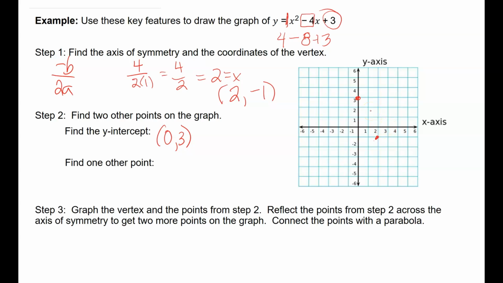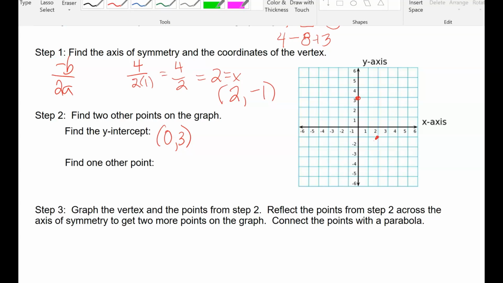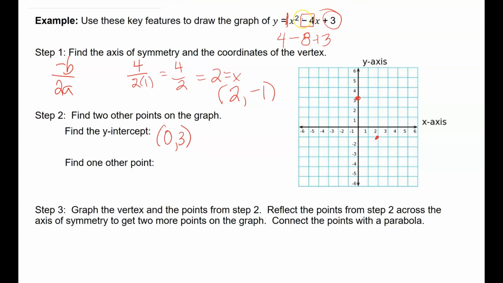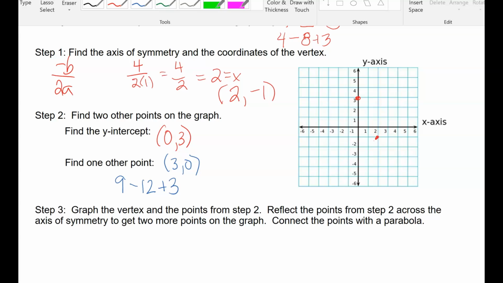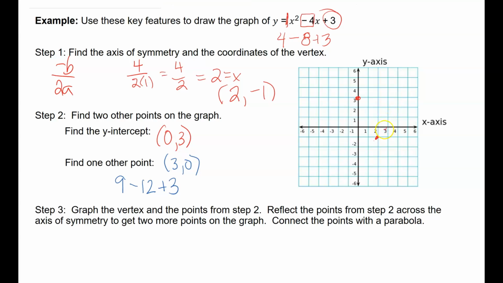So I'm going to go back up here to the top, and I'm going to make my x value 3. So 3 squared is 9. 4 times 3 is 12, and then add that 3. 9 take away 12 is negative 3. Negative 3 plus 3 is 0. So 3, 0 is another point.